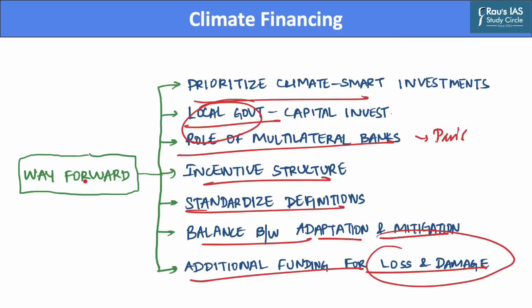Hence, to conclude, the Indian Ministry of Environment and Climate Change estimates that the country would require about $2.5 trillion between 2015 and 2030 for effective climate action. Hence, it is essential to scale up the efforts at international, national, and local levels in order to mobilize and effectively utilize climate finance, which can help deal with ongoing and upcoming effects of climate change. Hence, this was all for today's discussion on climate financing.